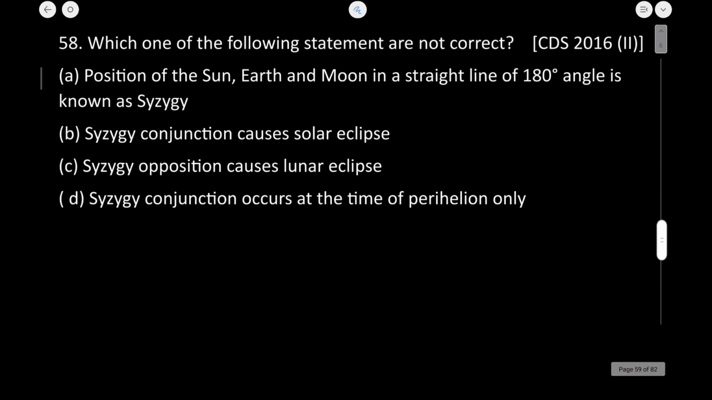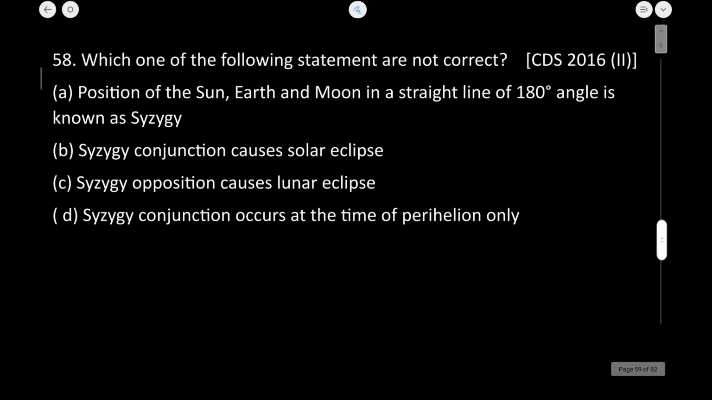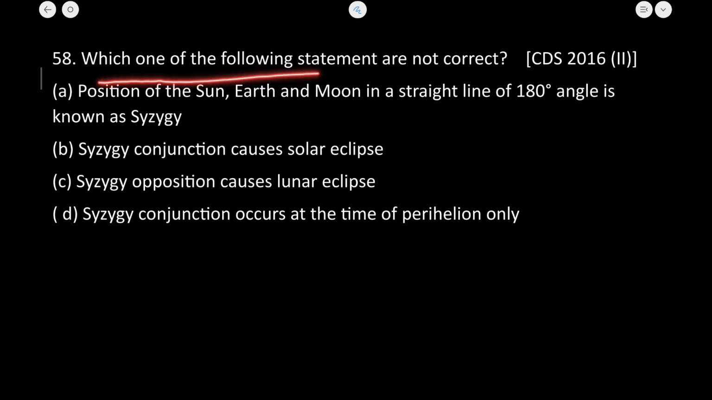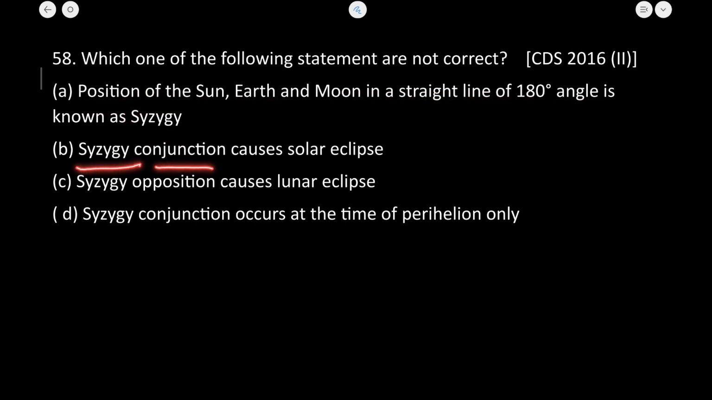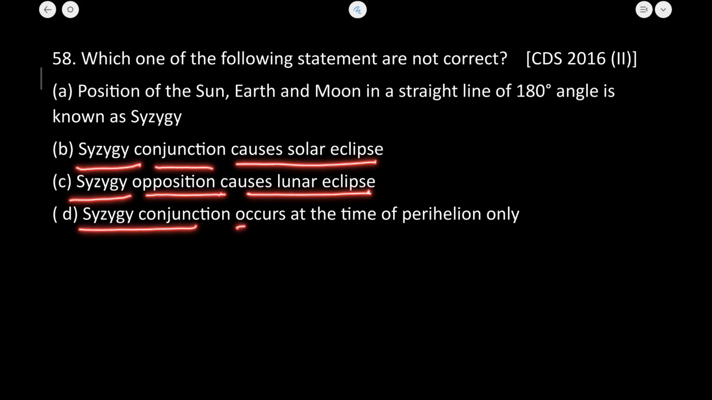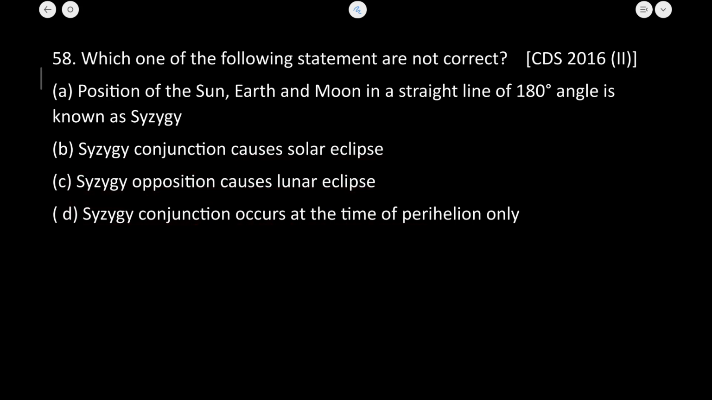So the next is, which of the following statements are not correct? The position of the sun, earth and moon in a straight line at a 180-degree angle is known as syzygy. Next is, syzygy conjunction causes solar eclipse. Next is, syzygy opposition causes lunar eclipse. Next one is, syzygy conjunction occurs at the time of perihelion only.